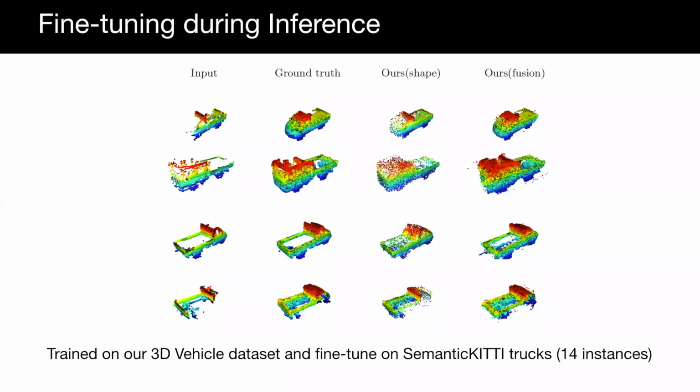Last but not least, our method also supports optimization during inference. We experiment on parked trucks of SemanticKITTI by fine-tuning the model pre-trained on our 3D vehicle dataset. Despite few instances to fine-tune, our method manages to adapt to unseen data, capture complete shapes, and estimate accurate poses.